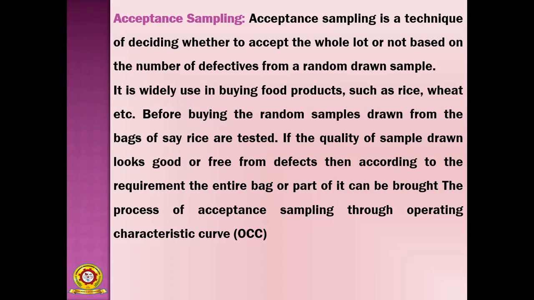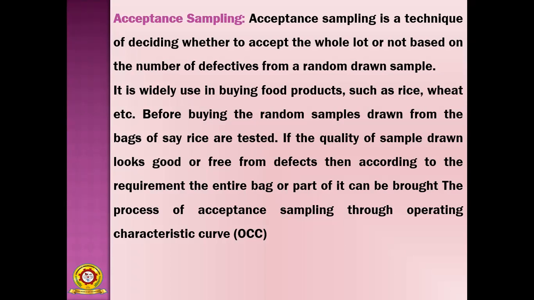So acceptance sampling is purely based on the number of defectives in the randomly drawn sample, not all the products. You are not checking all the bags, only some number of bags in the total lot.